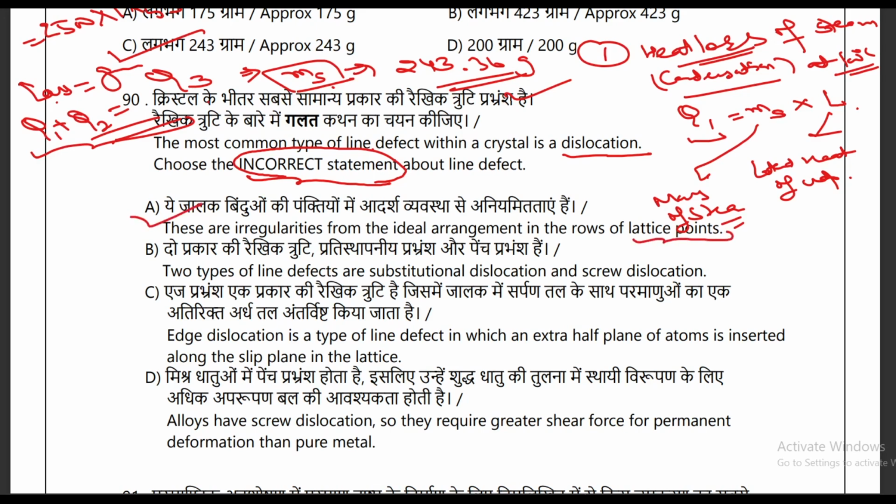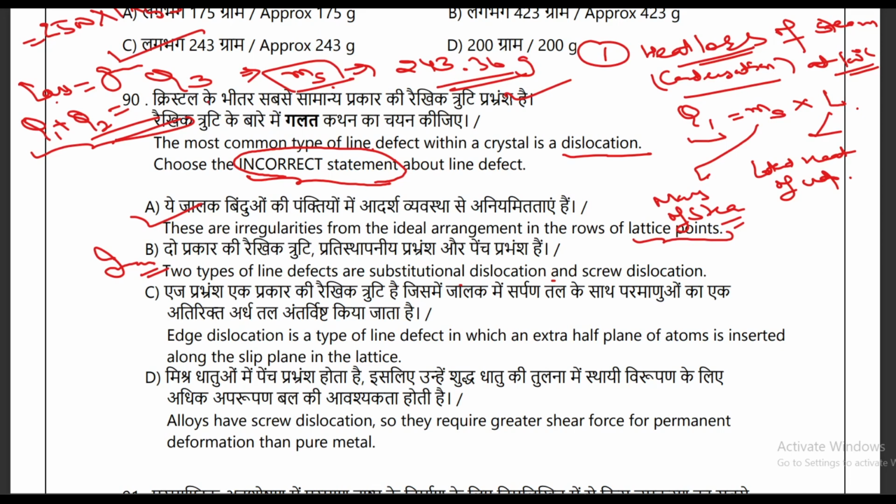Okay, second is: two types of line defects are substitutional dislocation and screw dislocation. So this option is actually the incorrect option, because in that case they are giving you two dislocations in a single sentence. One is substitutional dislocation and the other is screw dislocation.